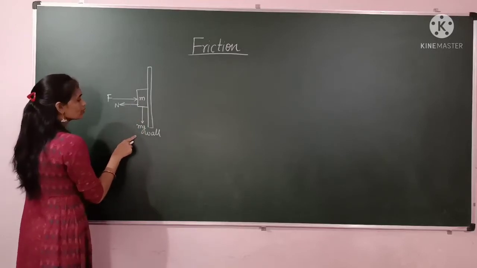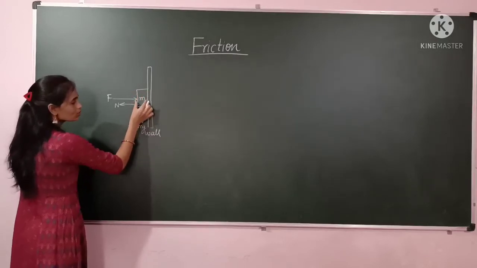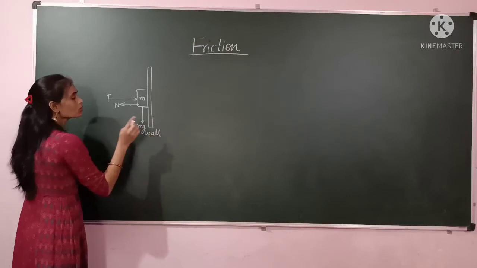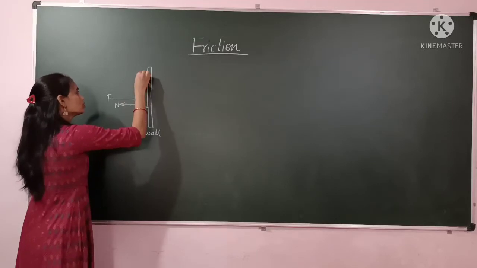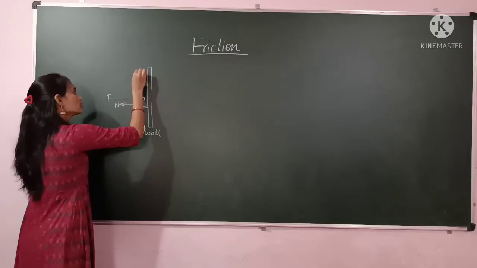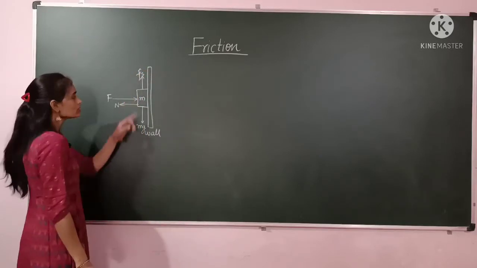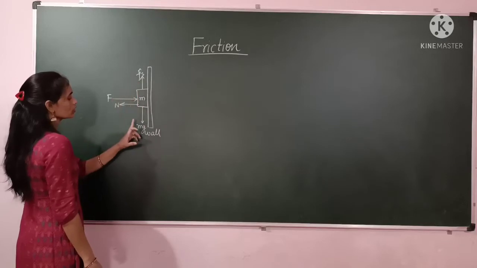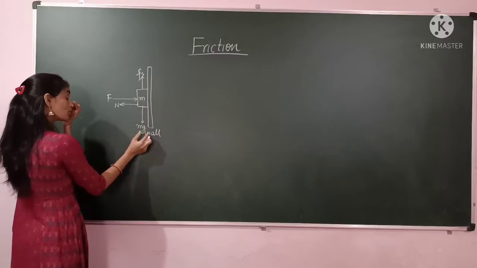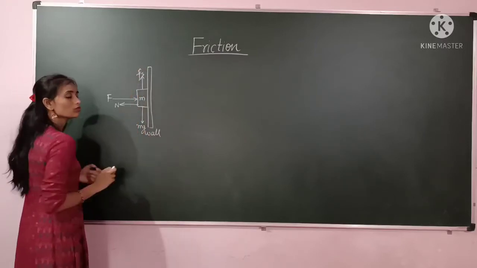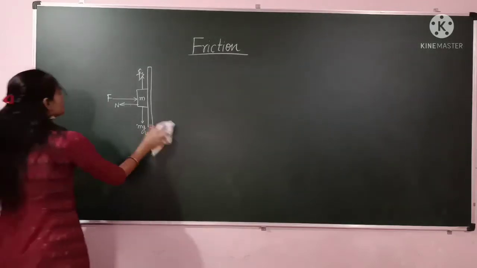Next, this block wants to slide downward, meaning its motion is in the downward direction. So now you tell me, in which direction will the frictional force be applied? The frictional force will be applied in the opposite direction. So this is the direction of the friction. Friction is always opposite to the direction of motion of the object. So this is the direction of motion of the object, and in the opposite direction the frictional force will be acting. Next, after that, we will see the classification.